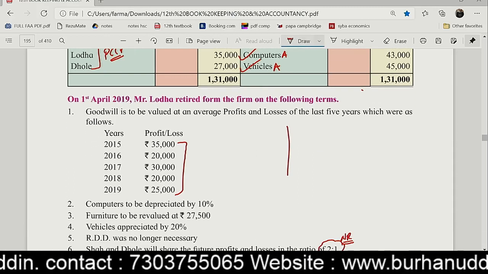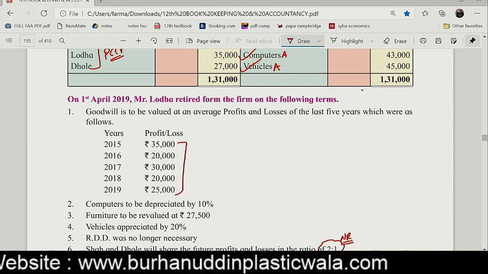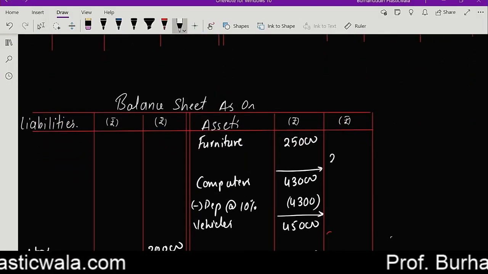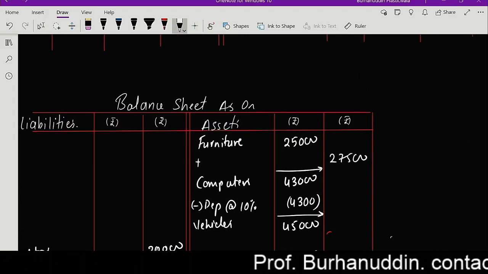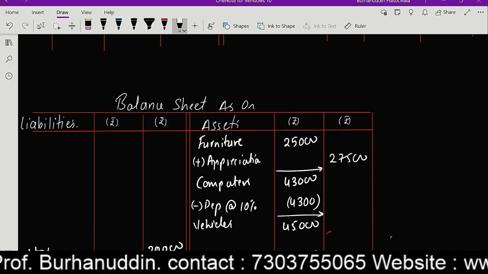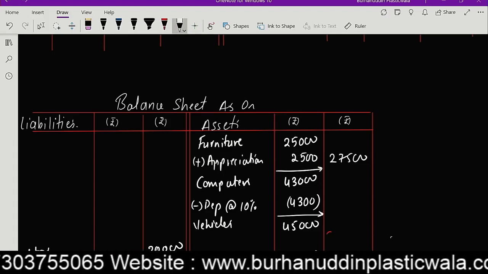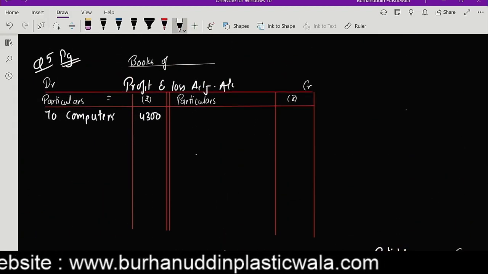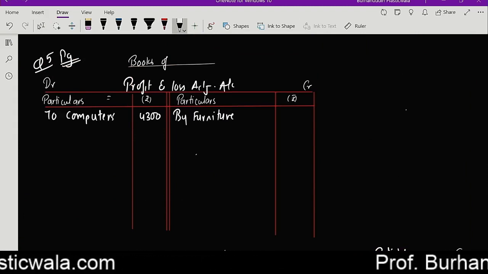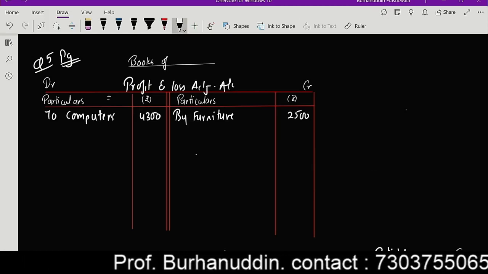The next one. Furniture to be revalued at 27,500. So furniture, I'm having the value as 27,500, and here it will be appreciation or revaluation is 2,500, guys. And this furniture is to be credited with this amount by why am I writing 7 again and again? It's 25.